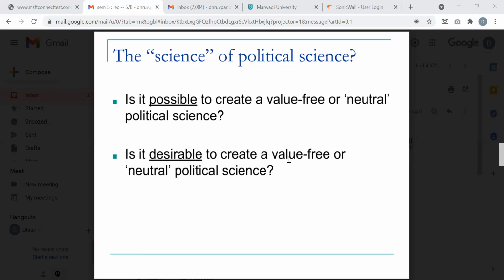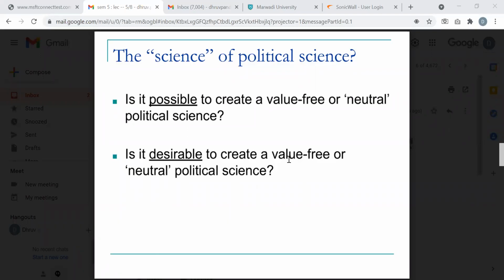These are simple questions. Think of these questions for one or two minutes, all of you, and let me know what comes to your mind. One is possibility, the other is desirability. There is a difference between them. It's not like it's easy to say so and so, and then easy to do so and so. There are always challenges and limitations to it.